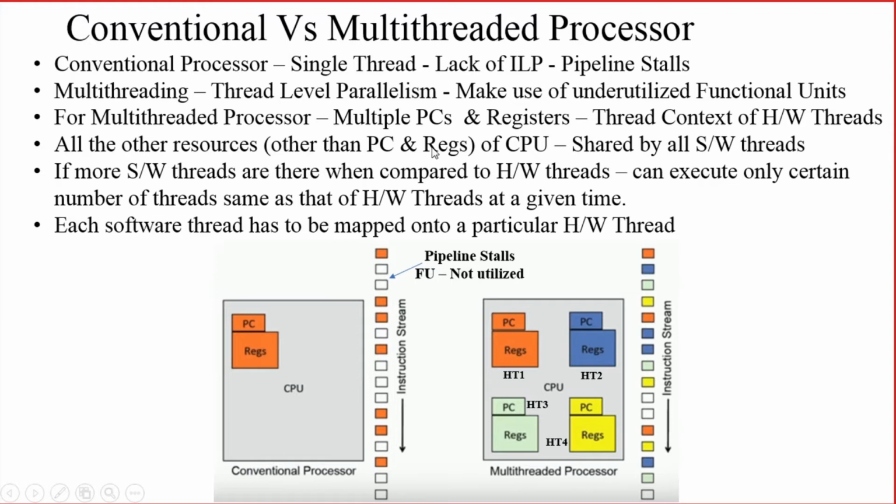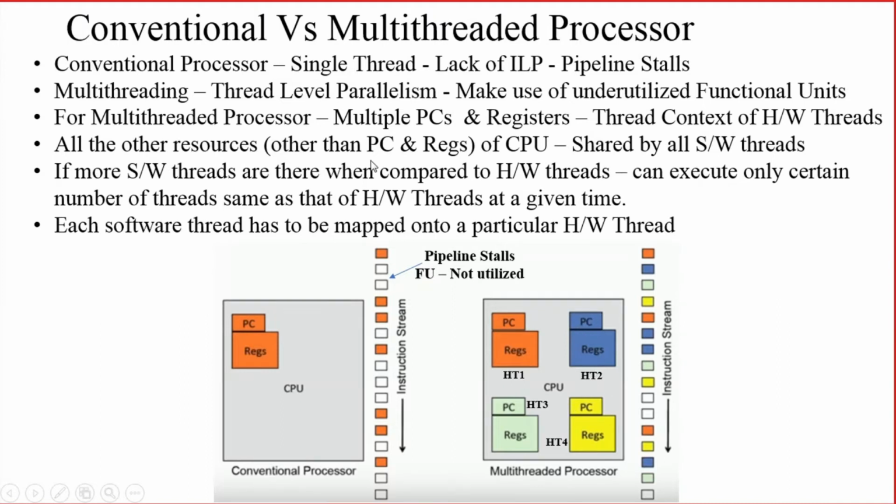So these multiple PCs and registers associated with each hardware thread are also known as the thread context of the hardware thread. This PC and these architectural registers are known as the thread context of hardware thread 1. This PC and architectural register set is known as the thread context of hardware thread 2, like that.